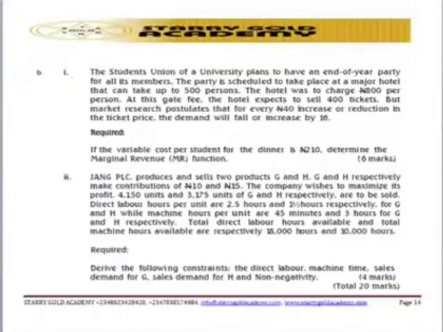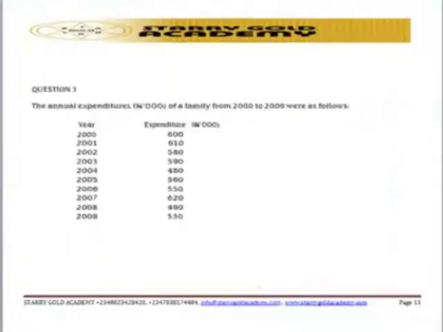So from the constraints you're able to get, you're able to relate them to the direct labor, to the machine time, to the sales demand, and to non-negativity. That is the requirement they ask you to get in question number 2. So let's look at question number 3. What are they trying to test you?